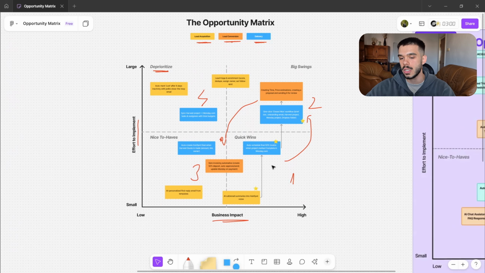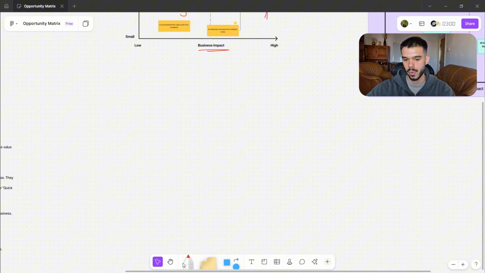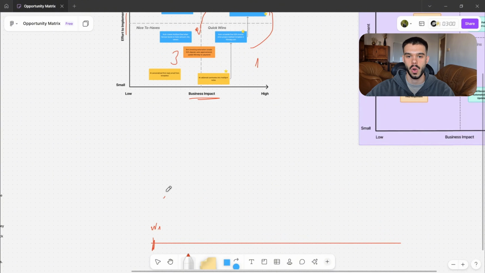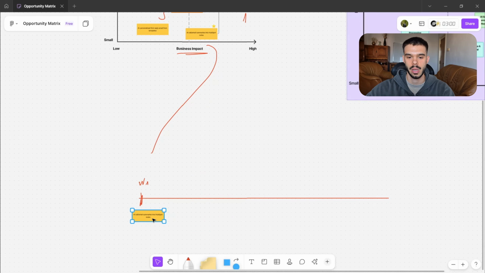Now, once you have all of these ones, you know that this is going to be the first project, you're going to go into the second one, third one, so on and so forth. Then you can build a timeline, which is going to look a little bit like this. You know that, okay, next week, week 1, you are going to focus on this thing, right? So you're going to take this, put it here, you have a timeline.